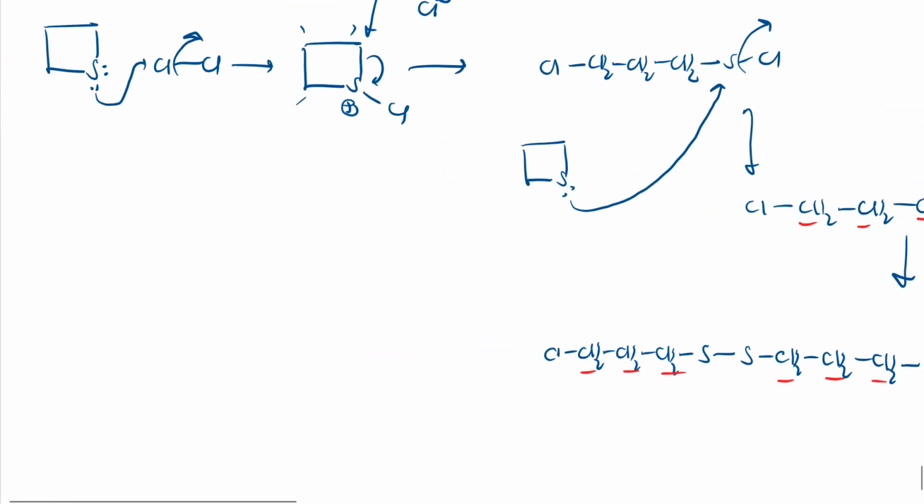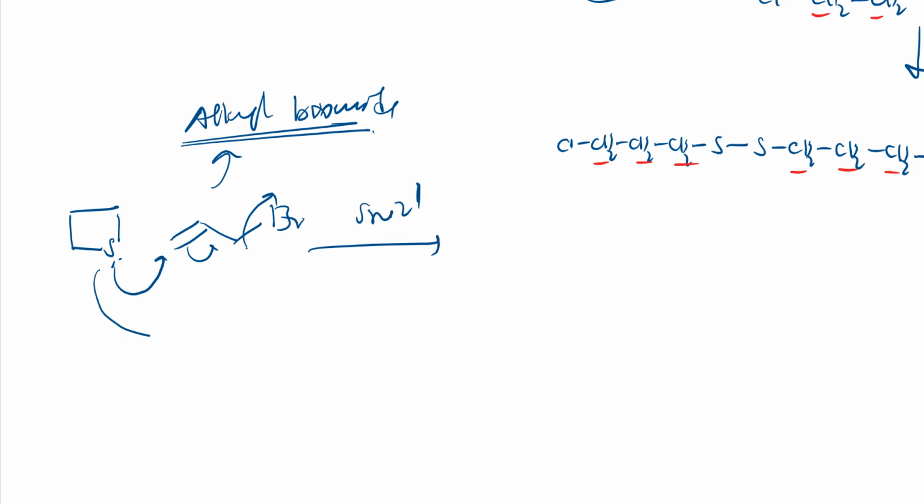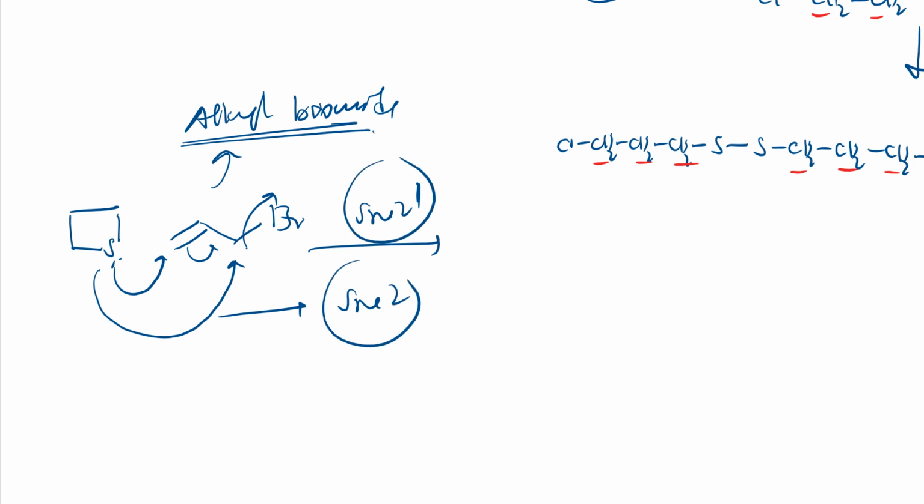So further, if I want to move, let us see that. Reaction with alkyl bromide. So this is the alkyl bromide. Right. So what happens? See, it can do a reaction like this. This reaction is called SN2 prime reaction. If it directly attacks this carbon, then it is called SN2 reaction. Whether it is SN2 prime or SN2, we will get the same product here. You try writing both, you will get the same product. So the product will be this one.